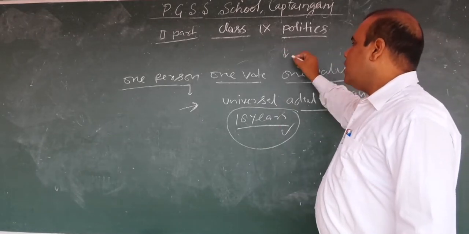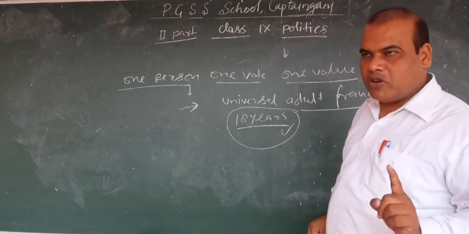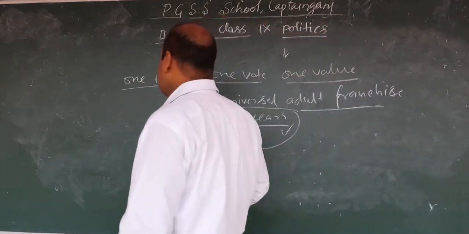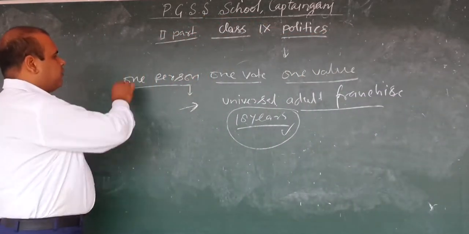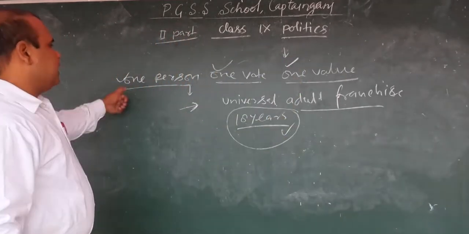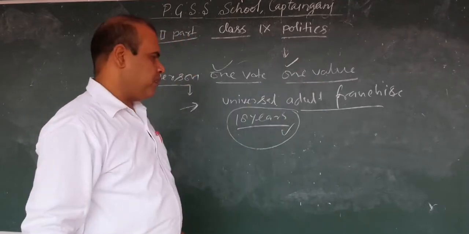Either a DM or a peon, both have an equal right to cast one vote and their value is 1. This is the very popular feature of a democratic government: one person, one vote, one value.